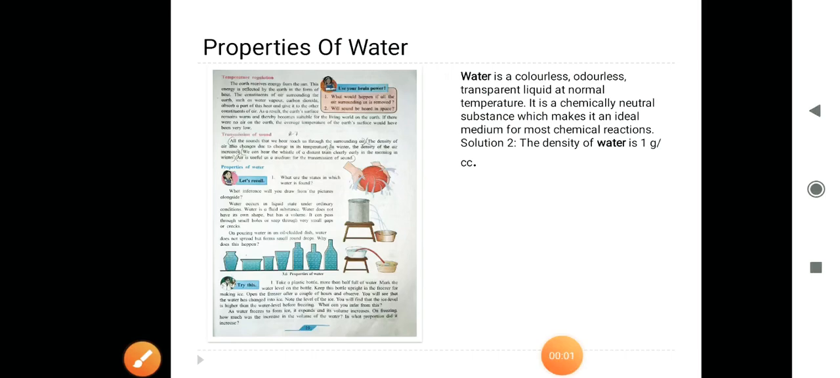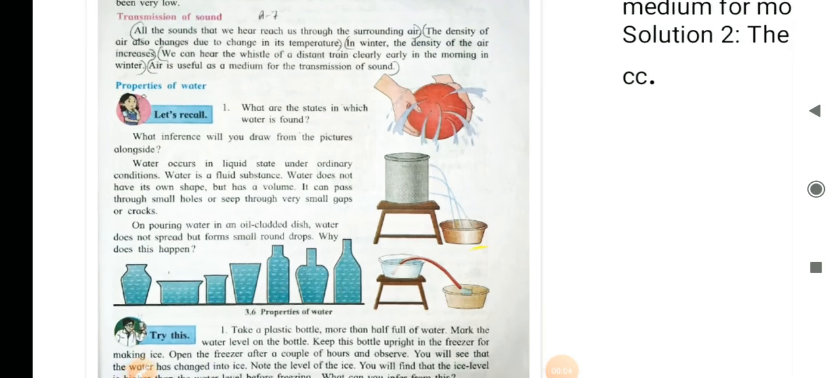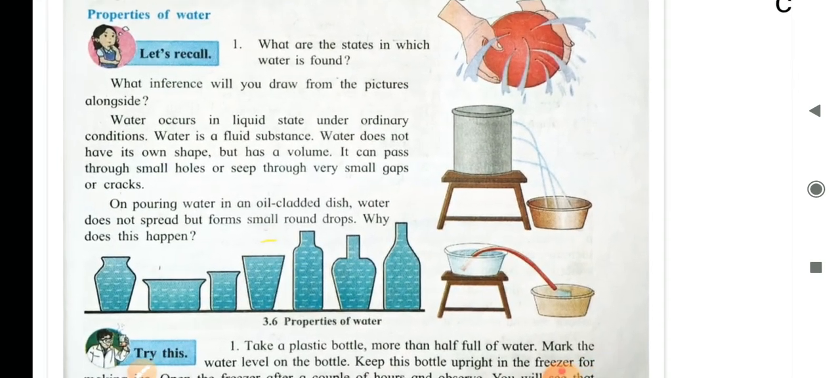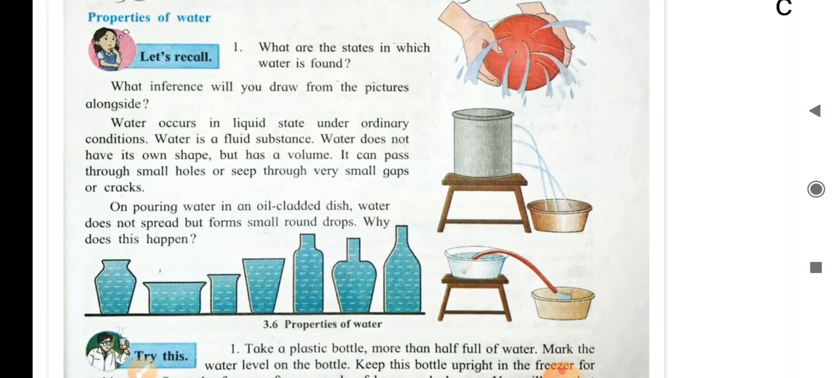Let us study the second natural resource, water, and the properties of water. Let's recall what are the states in which water is found. There are three states of water: solid, liquid and gaseous. What inference will you draw from the pictures alongside?